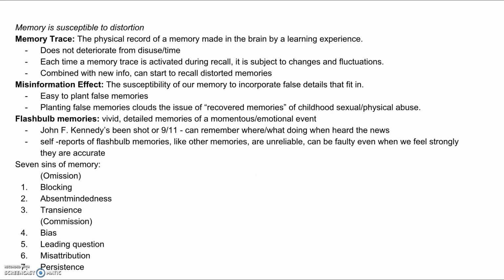Chapter 9. Memory is susceptible to distortion. Memory trace is the physical record of a memory made in the brain by a learning experience. It does not deteriorate from disuse or time. Each time a memory trace is activated during recall, it is subject to changes and fluctuations. Combined with new info, we can start to recall distorted memories.